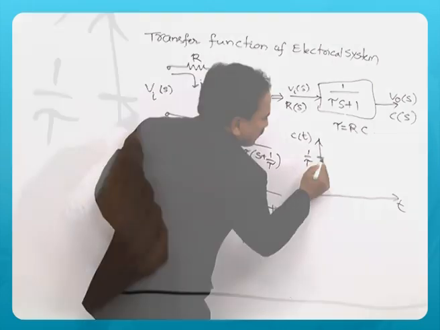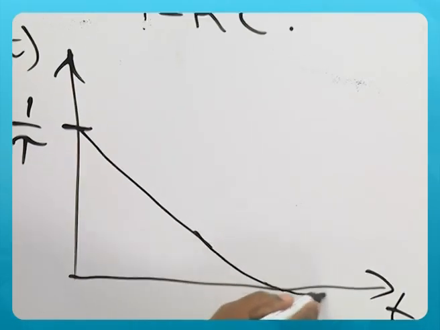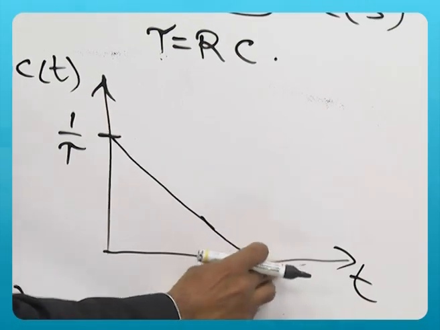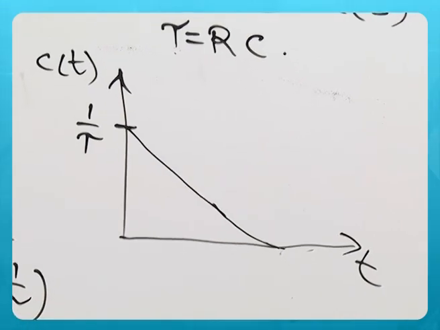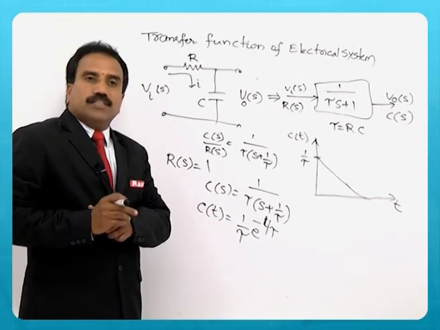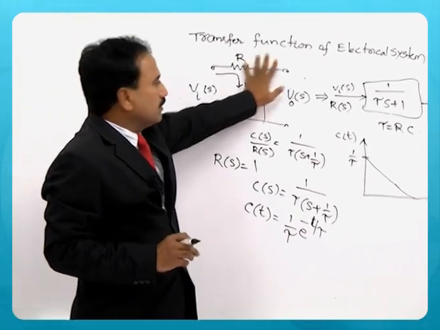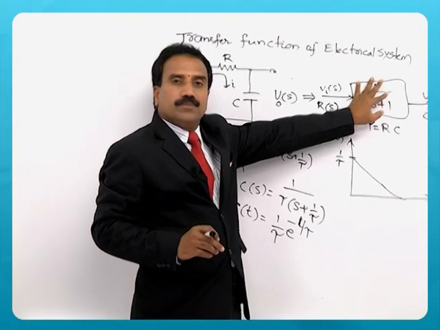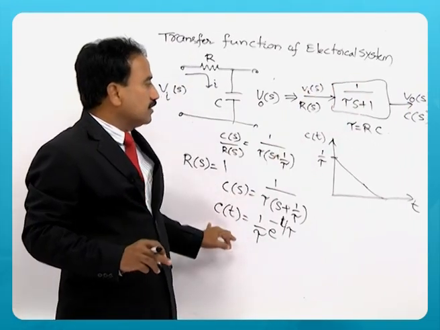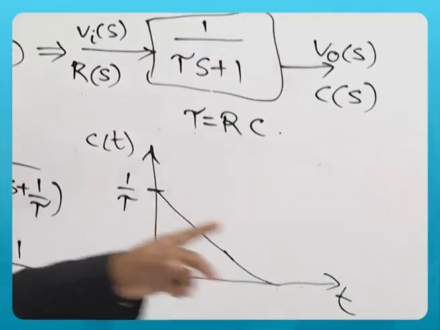This response will decay to 0. The impulse response will decay to 0 as time approaches infinity. So, I can say that this RC circuit, represented by this system, excited by an impulse input, has a response like this.